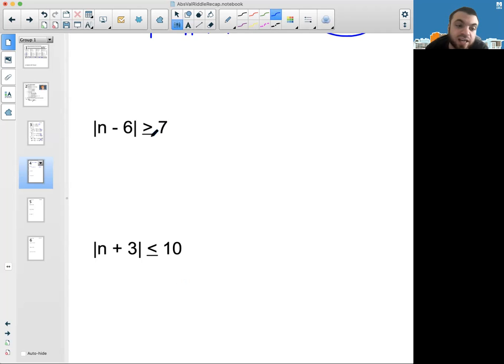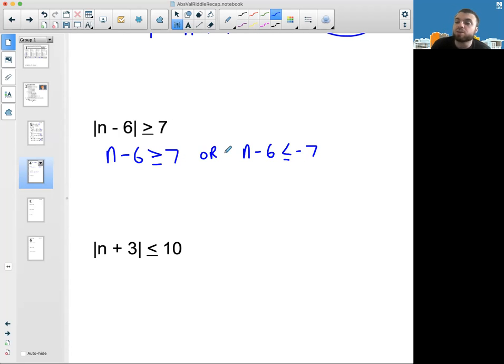So n minus 6, in other words, could be greater than or equal to 7. But wait a minute. What if n minus 6 was negative 7? That absolute value is equal to 7. So it would be greater than or equal to. If n minus 6 was negative 8, negative 9, negative 10, negative 11, all those absolute values are more than or equal to 7. So in other words, n minus 6 could also be less than or equal to negative 7. Okay, and this is an example again of an or.